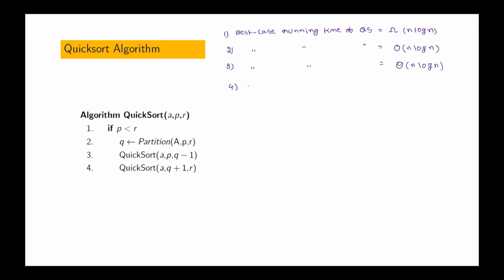Similarly, worst case running time of Quicksort is big O of n square. Worst case running time of Quicksort is big omega of n square, is theta of n square. Out of this, are there any wrong statements among the 6 statements given here?